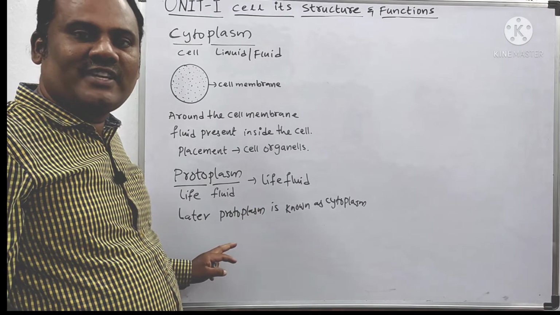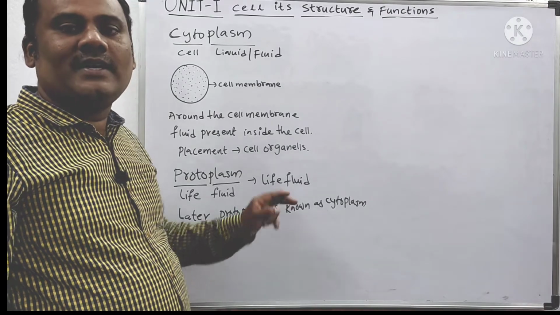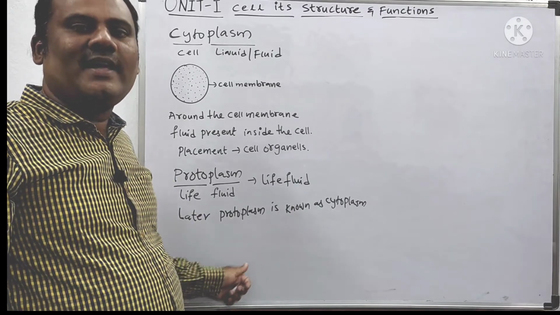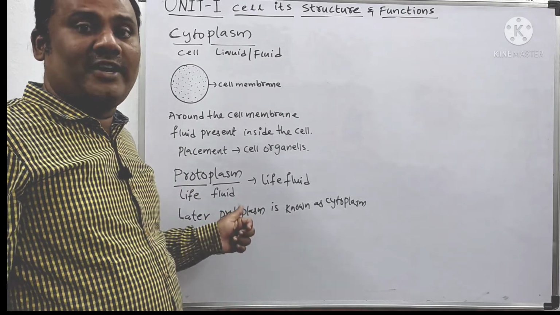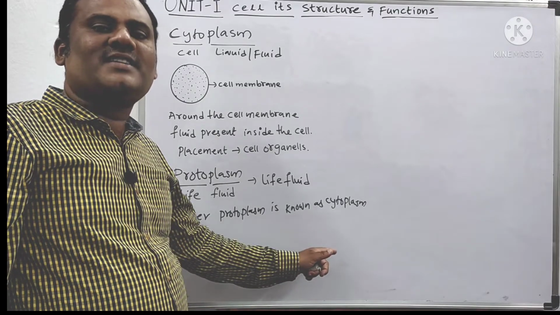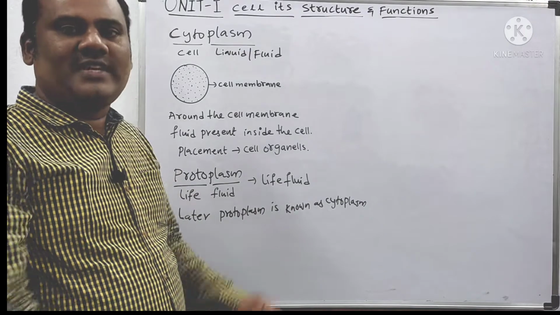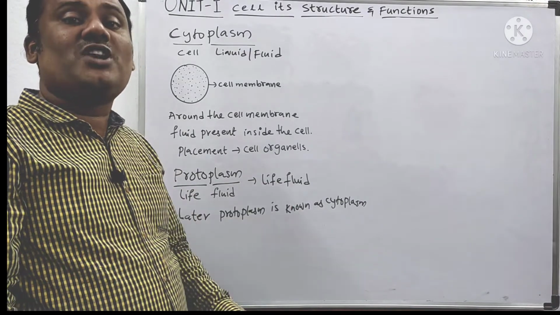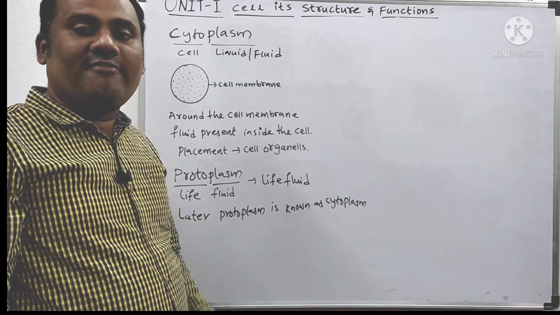The significance of protoplasm was lost and it was simply renamed cytoplasm. Protoplasm was thought of as the life fluid, but cytoplasm is just a liquid present inside a cell. Of course it has its own function, but it does not have a key role in the origin of life.